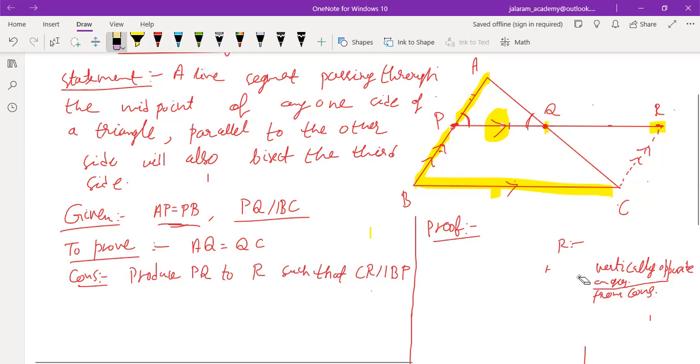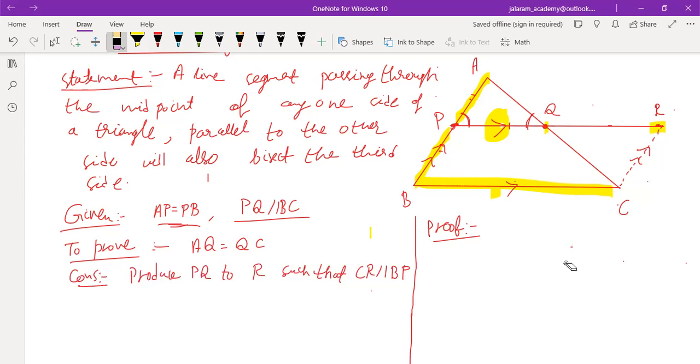In this way, we can understand what we should construct before the proving. First, we took an idea, produce PQ to R such that QR equals PQ, but this idea is not working. So produce PQ to R such that CR is parallel to BP. Now we will check, will this idea work or not?